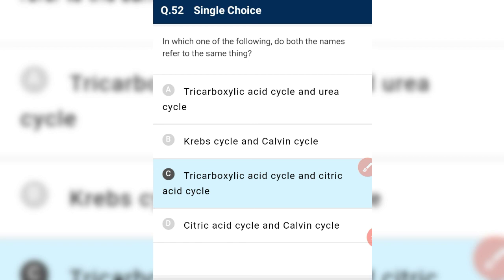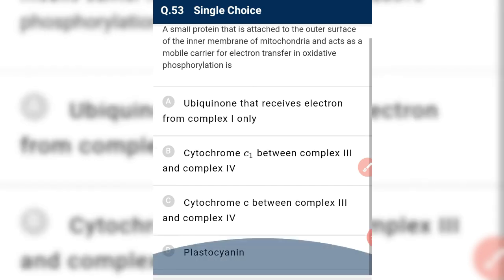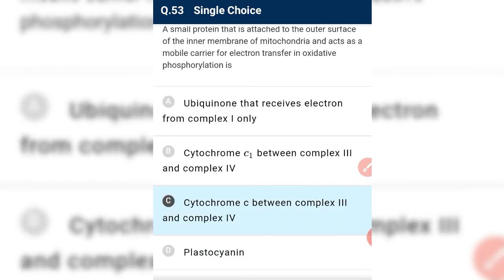A small protein attached to the outer surface of the inner membrane of mitochondria that acts as a mobile carrier of electrons in oxidative phosphorylation. This is nothing but cytochrome c. Cytochrome c is a small protein which transfers electrons between complex 3 and complex 4, where complex 3 is the cytochrome bc1 complex and complex 4 is cytochrome aa3.